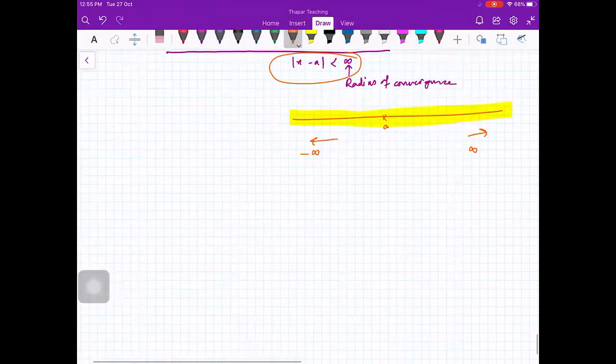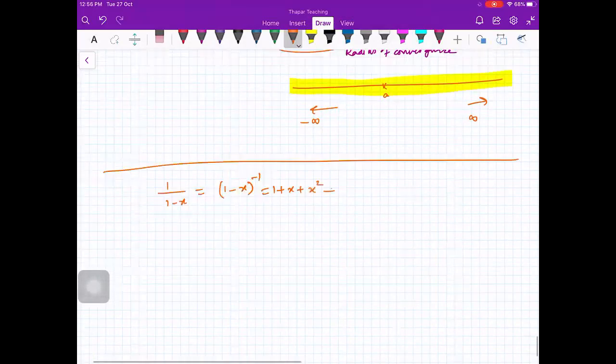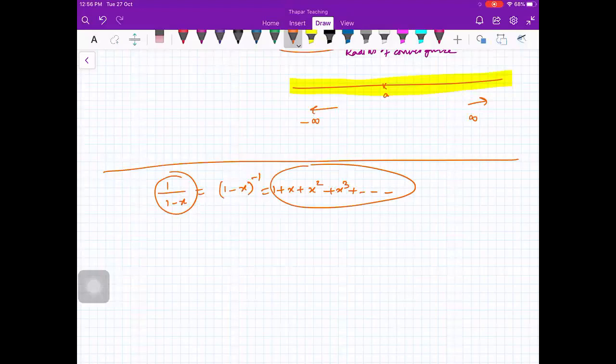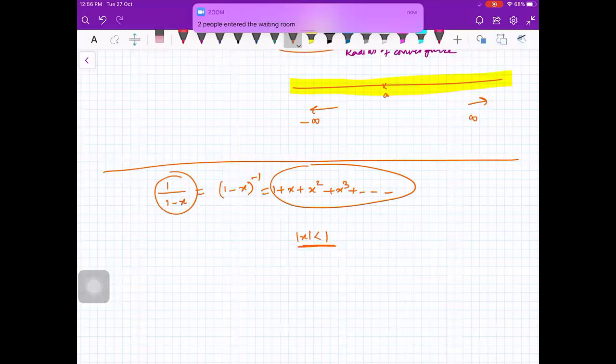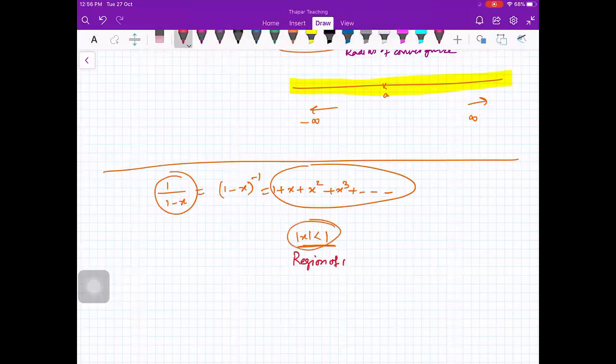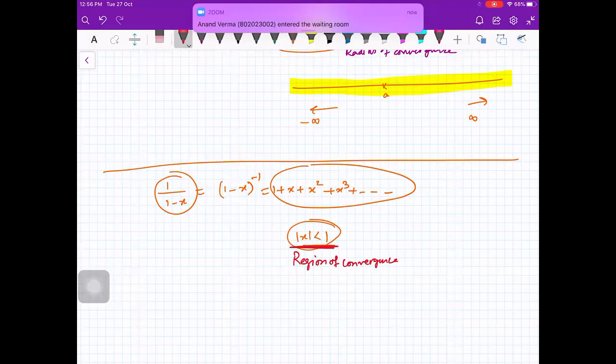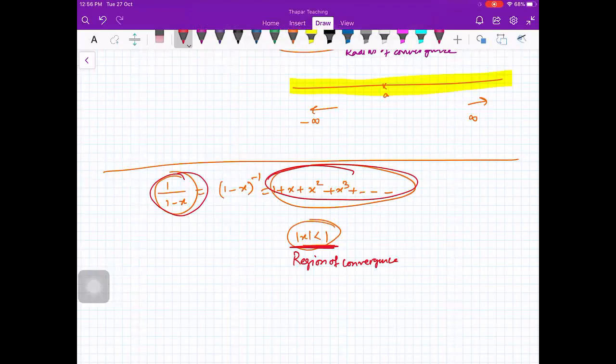Okay, tell me, I'm writing this. Is this equal to this valid everywhere or no? For mod x less than 1. This you write always, that this is true for mod x less than 1. So what is this? This is the region of convergence. It means that for this, you can put the sum equal to this because this is a GP. Otherwise, the sum is infinite. So here you see |x minus 0| less than 1. So this is your radius of convergence, and this is your center of convergence.